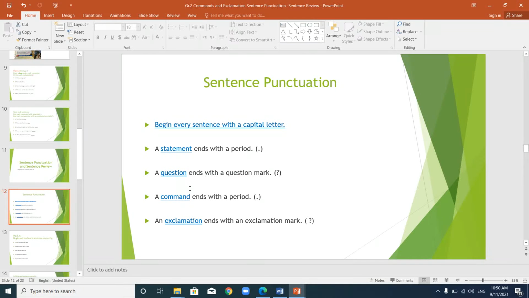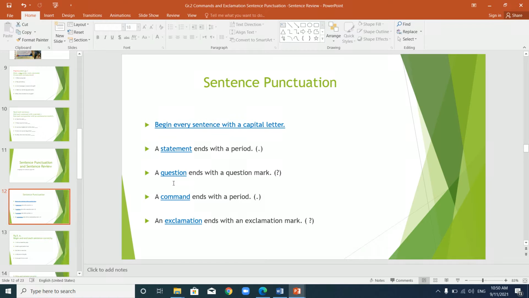Each kind of sentence ends with a different mark. So a statement, you finish the statement with a period. A period is like a dot. Some people call it full stop, but we call it period. So you can call this dot a period or a full stop.